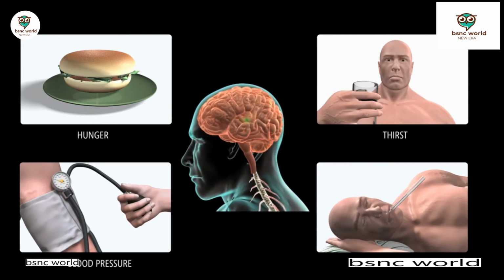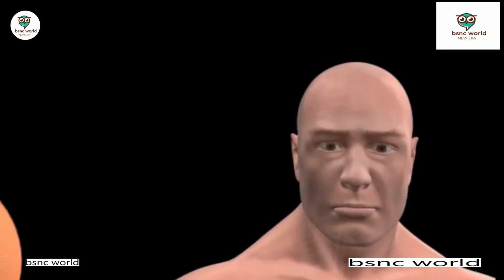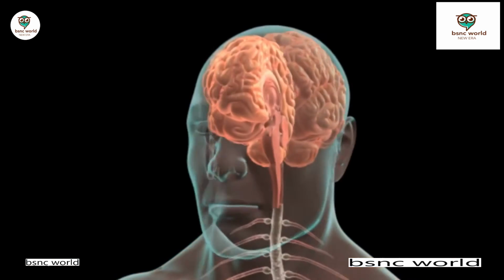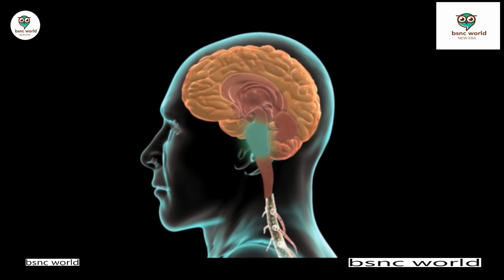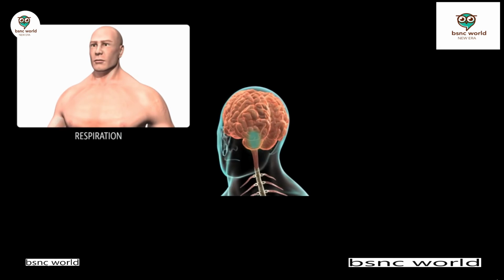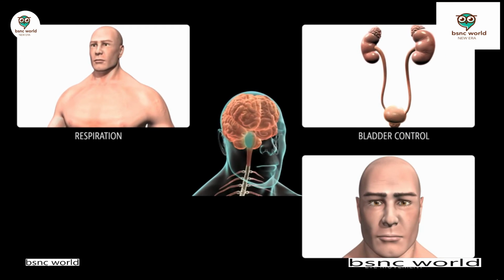The cerebellum helps to provide balanced and coordinated body movement. The pons relays signals from the forebrain to the cerebellum, and deals primarily with respiration, bladder control, eye movement and facial expressions, etc.